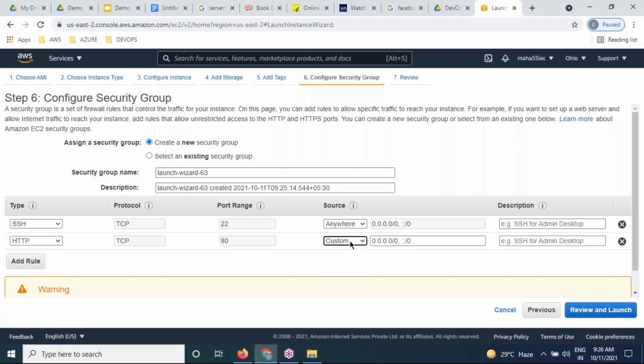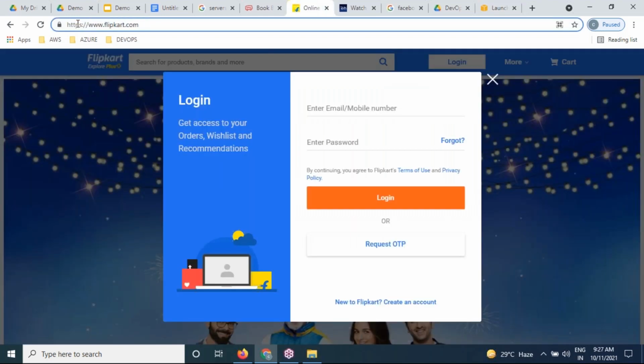Anywhere in the world, my laptop exists or not? That means we can get into the server with the help of SSH, and access the web server over the internet through a browser, or not? Yes. SSH means getting into the server. HTTP is nothing but accessing our web server over the internet like this. Clear, all of you?